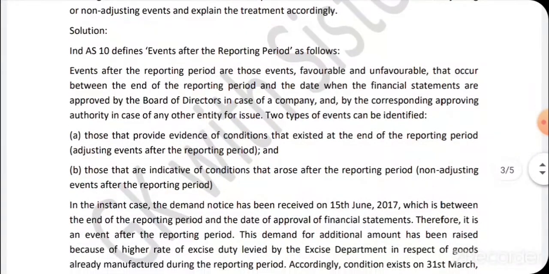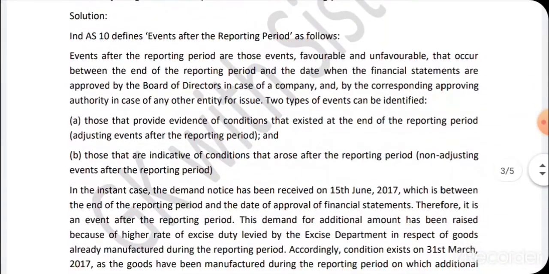Come, let's quickly go through this answer also. As per Ind AS 10, events after the reporting period are those events, favorable and unfavorable, that occur between the end of the reporting period and the date when the financial statements are approved by the board of directors in case of a company, and by the corresponding approving authority in case of any other entity.